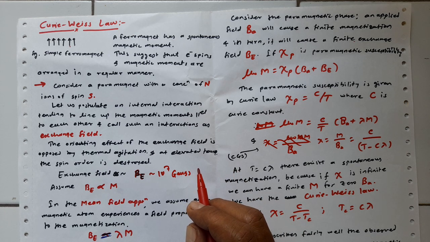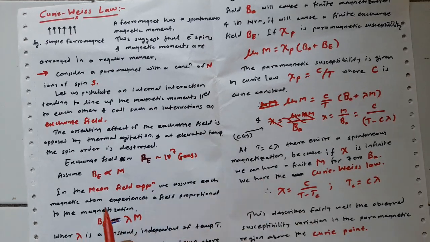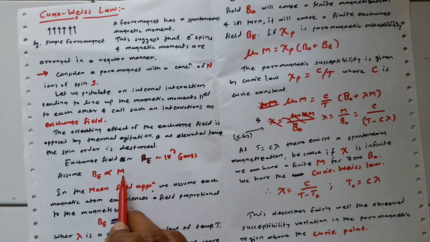Here we assume that B is proportional to the magnetization.